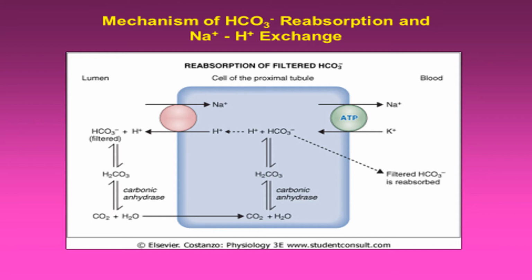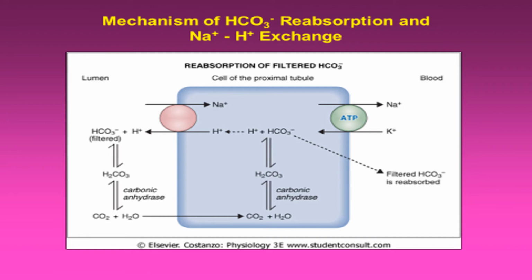Now here these are the tubular cell where carbon dioxide and water are produced by metabolism, and by carbonic anhydrase it is converted into carbonic acid, and then hydrogen and bicarbonate are produced. These bicarbonates are filtered.